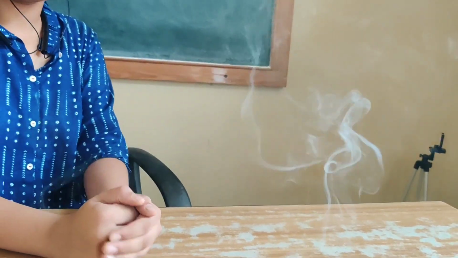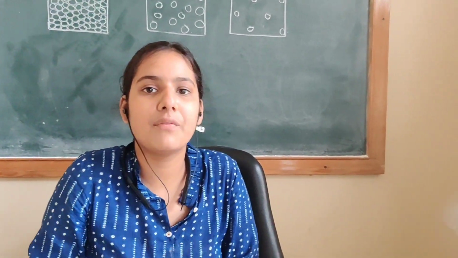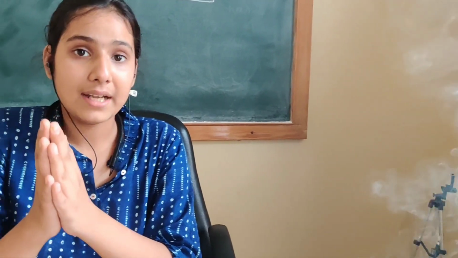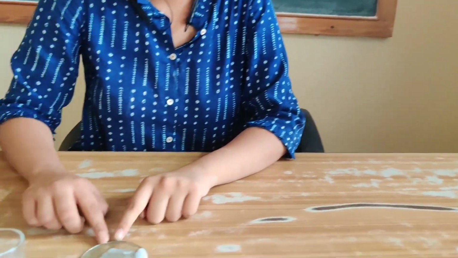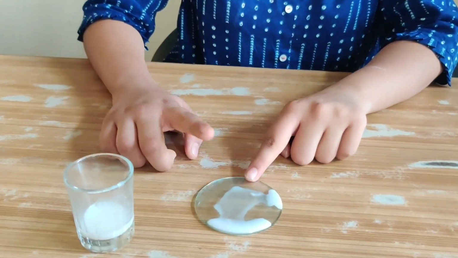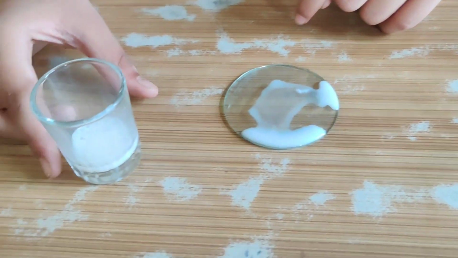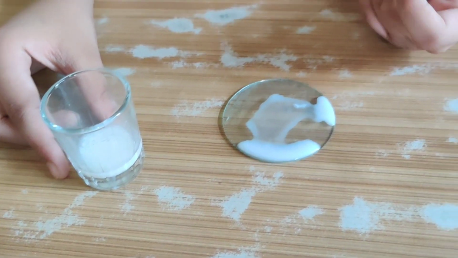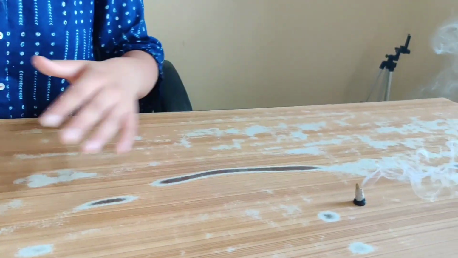So this proves that the force of attraction in solid is maximum. In liquid, there is less force of attraction than solid, and in gas, the force of attraction is very minimum. That's why the particles of solid are closely packed, liquid particles have some space between them, and gaseous particles have a lot of space between them. Spaces are maximum in gases. So that's why gases and liquids can flow but solids cannot flow.